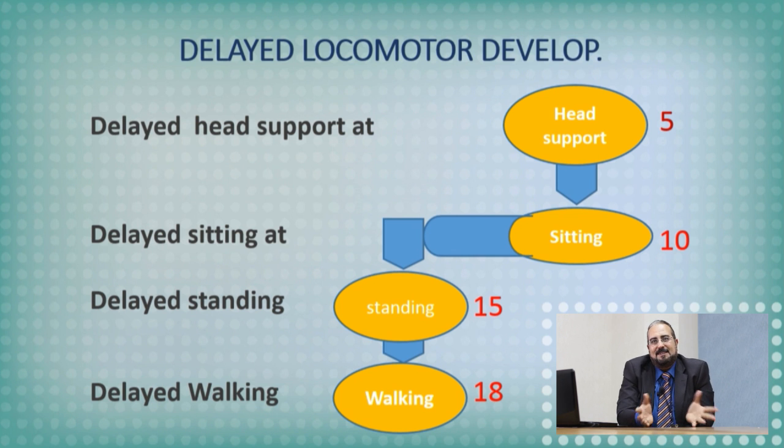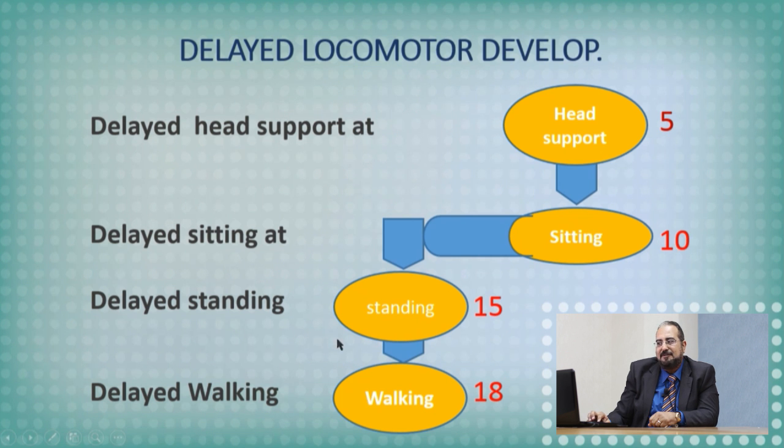What is abnormal gross motor? When do I consider this infant to have delayed locomotor development? We said before, head support usually occurs around the age of 3 months, full head support. If the patient does not support his head up to the age of 4 months, delayed or not? Up to the age of 5 months, delayed or not? So I have cutoff points. The head support, we will remind this also by the number 5.